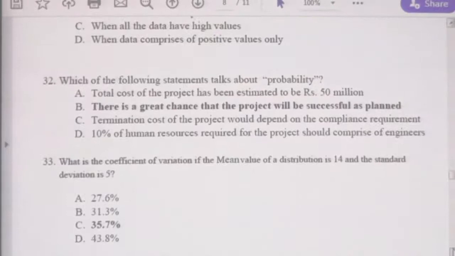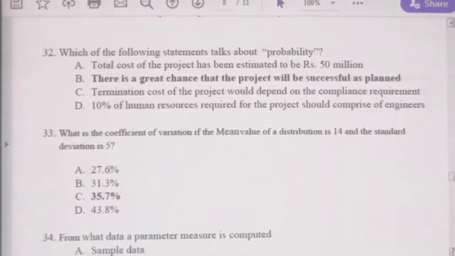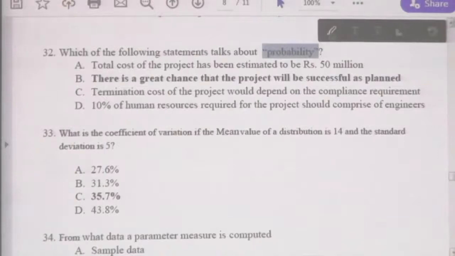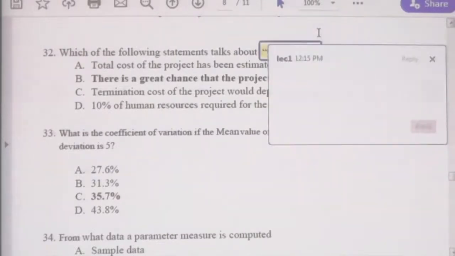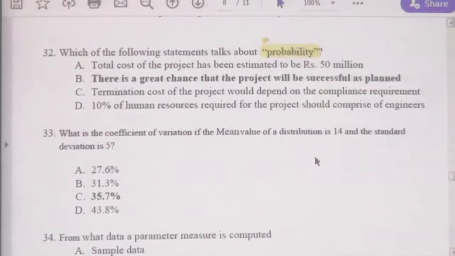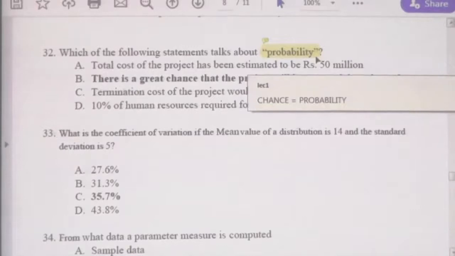Moving into question number 32. Which of the following statements talks about probability? What is actually probability? Probability is the ability to occur. Probability can be renamed with another name, that is chance. Chance will be measured mathematically with probability. Therefore, probability can be renamed with the wording of chance.